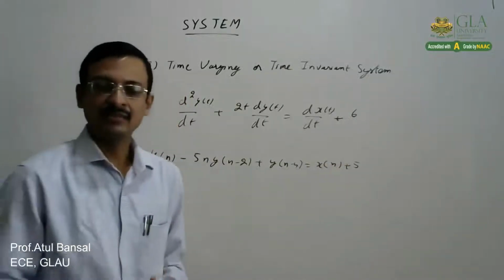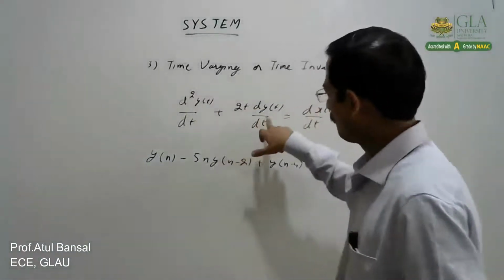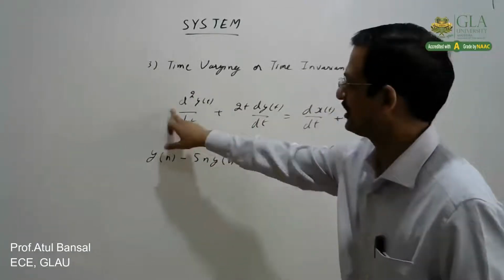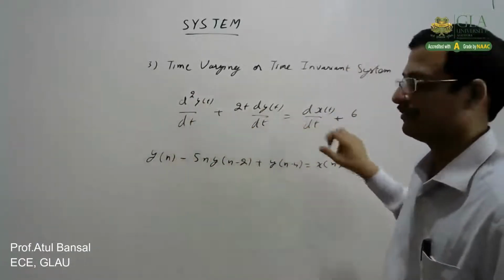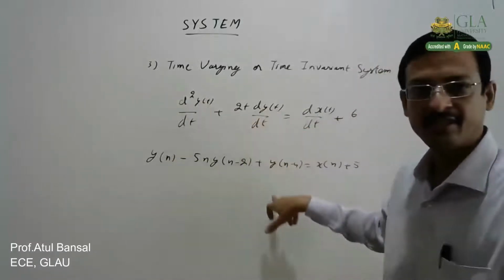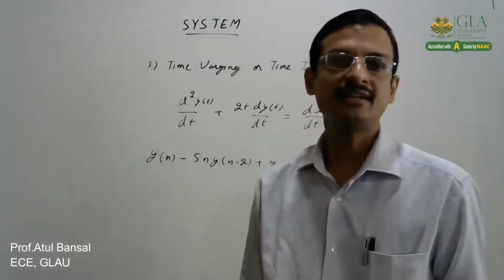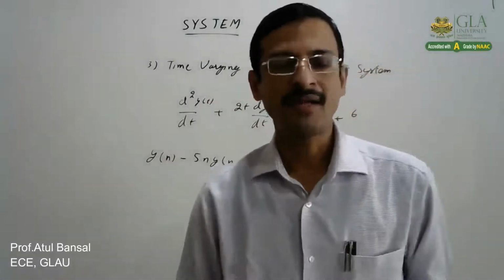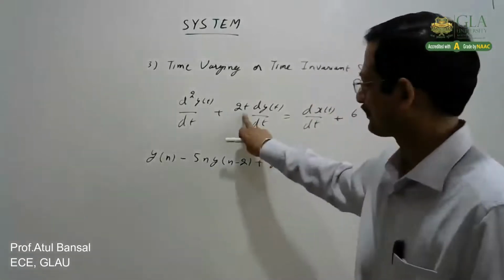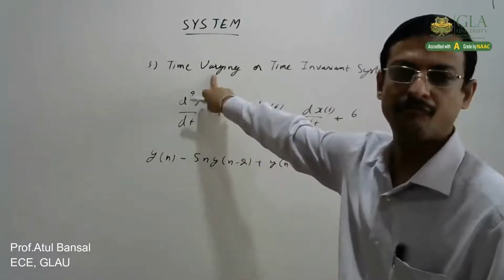Now, in this case, if we check the coefficients of the differential equation or the difference equation, that is this. Here the coefficients are 1, 2t, 1. Here they are 1, 5n, 1. If these coefficients are constants, then we say it is a time invariant system. But if these coefficients have the term t or n, then this will be a time varying system.